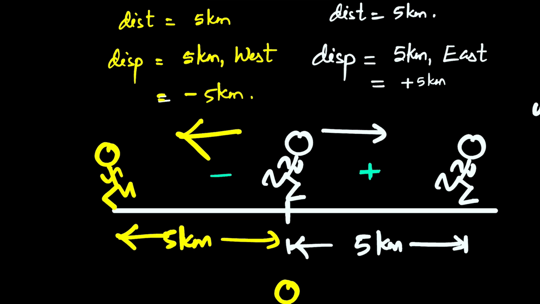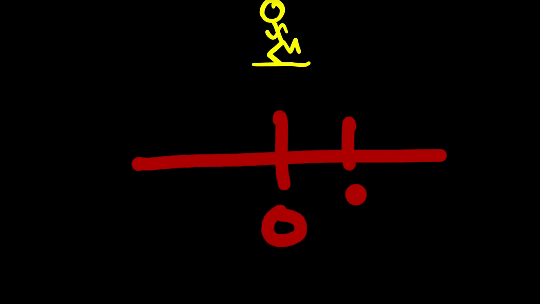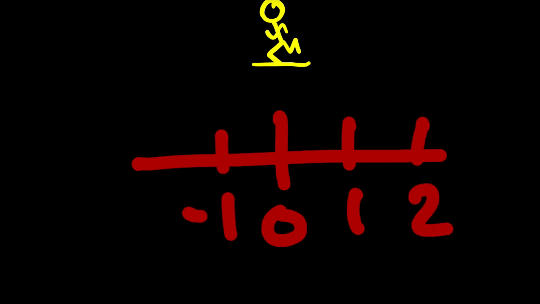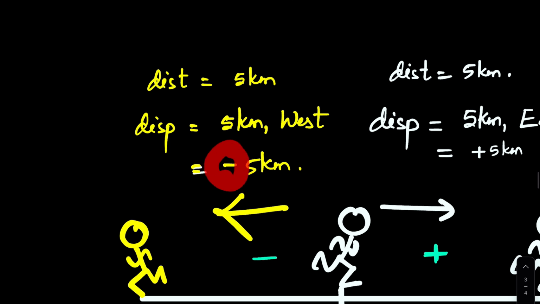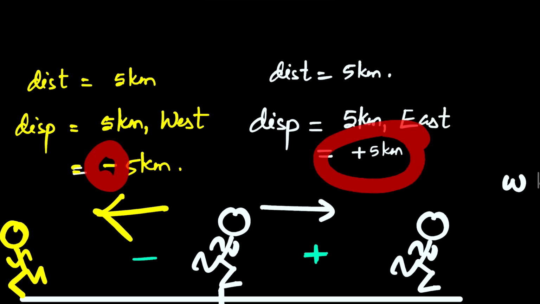Got it? The minus sign here does not mean that it's less than 0. Not like your math. In maths, we say this is the origin 0, this is 1, this is minus 1, this is 2, this is minus 2. If I say minus 2, we consider minus 2 to be less than 0, right? I don't mean that. Here, the negative sign simply means that it's opposite to this guy here.